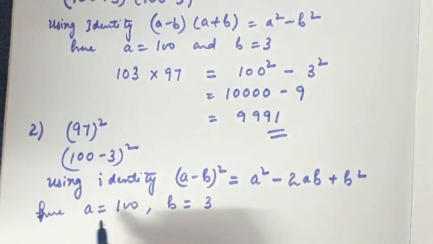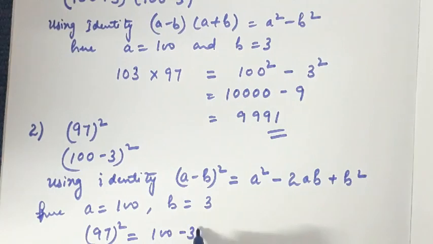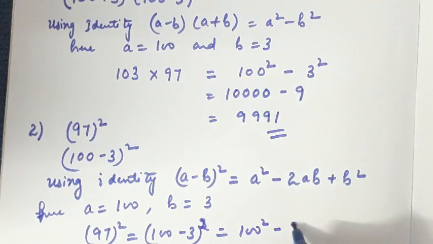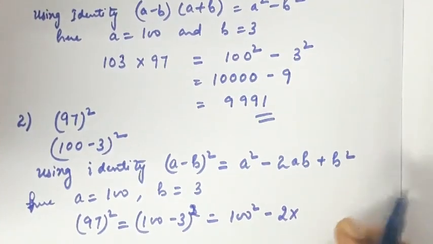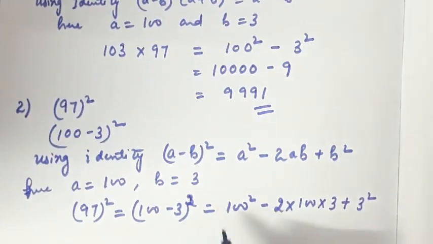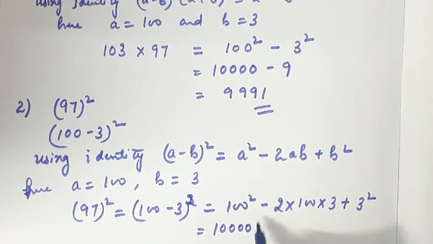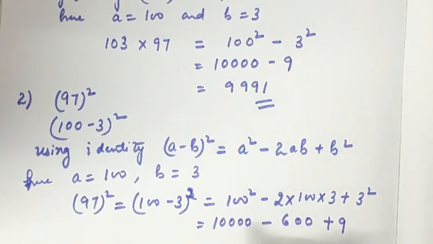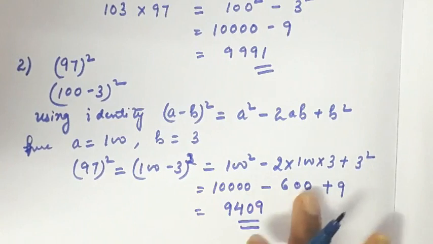So 97 whole square, which is expressed as 100 minus 3 whole square, is equal to a square, 100 square, minus twice ab, where a is 100 and b is 3, plus b square, 3 square. We get 10,000 by squaring 100, minus 600, plus 9. By solving this, you get 9409 as the answer.